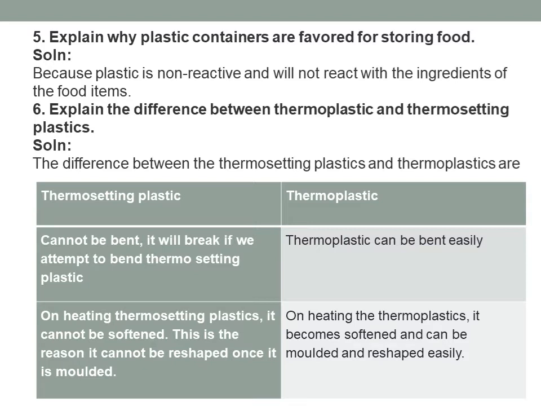Then you can write a few more differences if you want. Like examples for thermosetting, you can write bakelite and melamine. For thermoplastic, you can write PVC or polystyrene. So these are the differences between thermosetting plastics and thermoplastics.